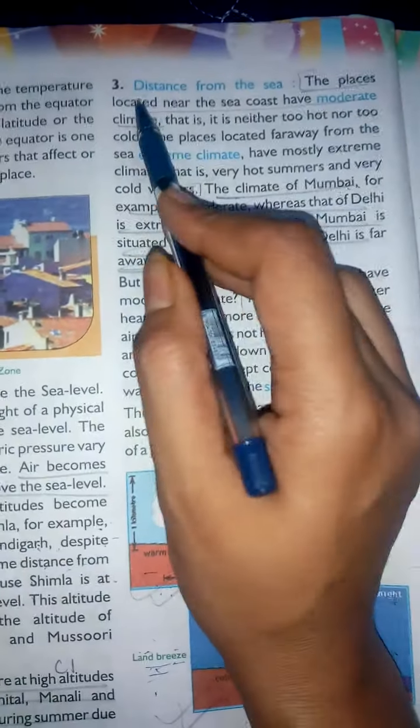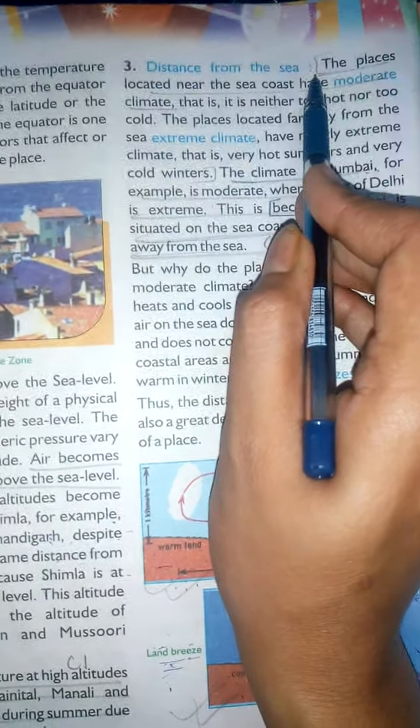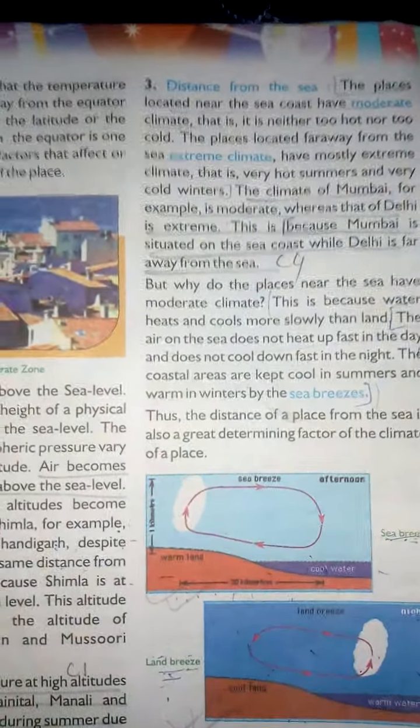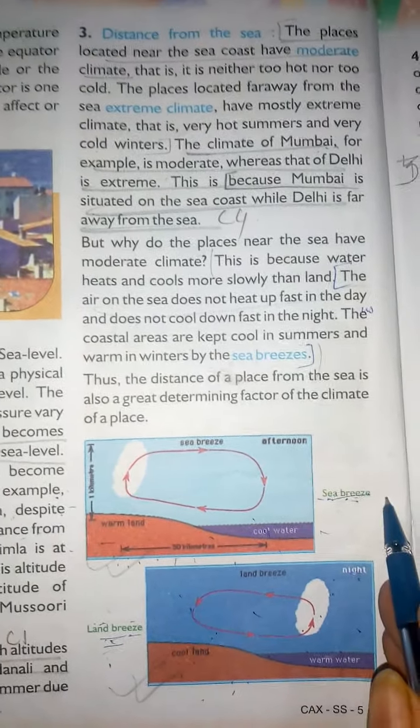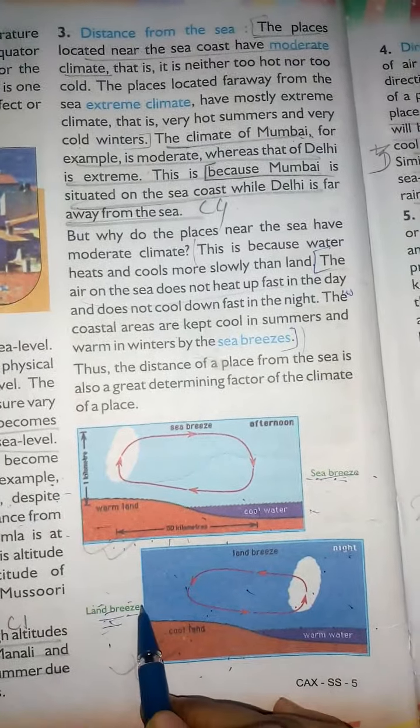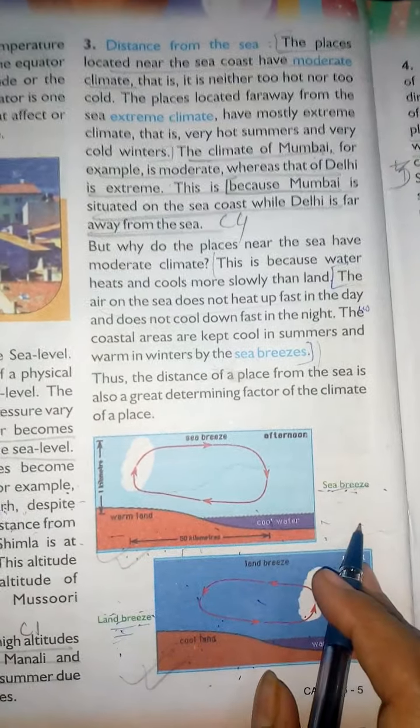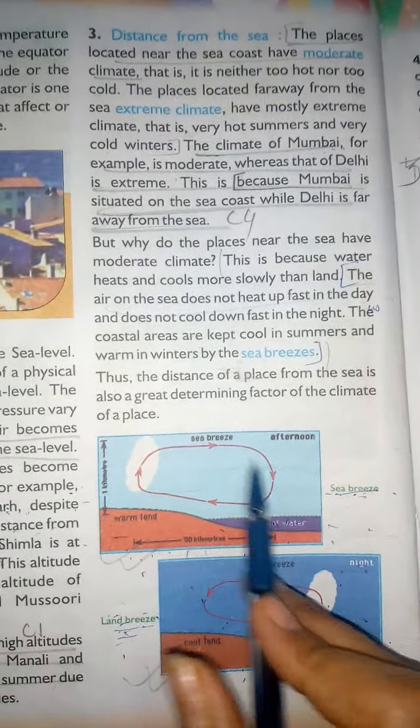Now we will see the next factor, that is the distance from the sea. So in this topic, we will talk about sea breeze and land breeze. Sea breeze means the wind blowing from the sea towards the land.